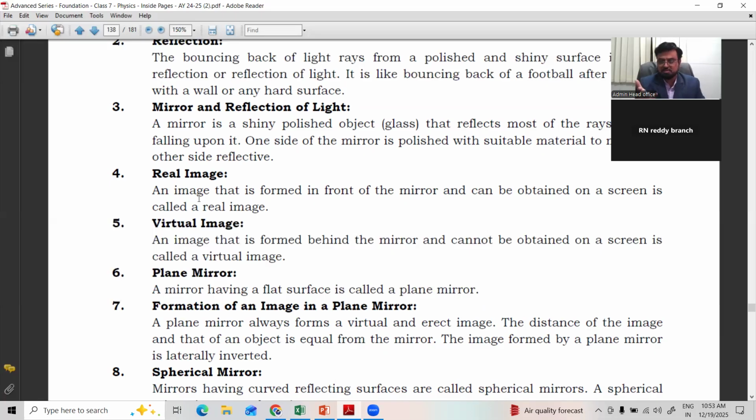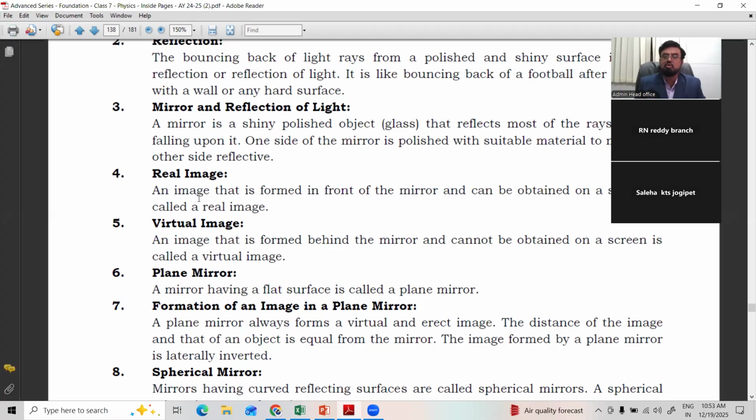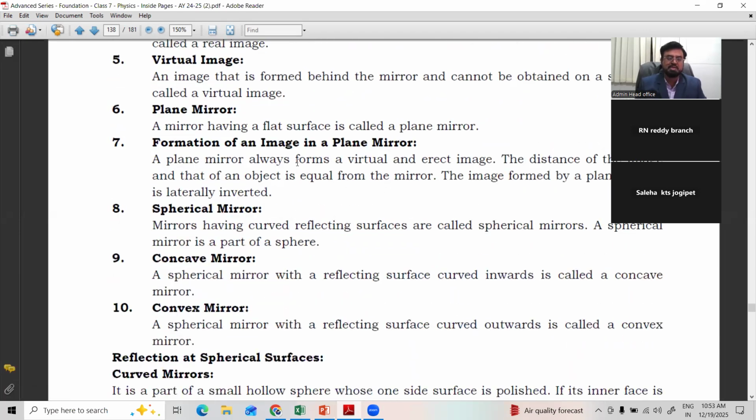So the real classes which are happening in your school, where your teachers are teaching in the classroom, are real classes, whereas I am teaching through a screen, which is called virtual classes, right? Because it is not real. You cannot catch me. You can catch your teacher, right? That is a virtual image. My image is virtual for you.